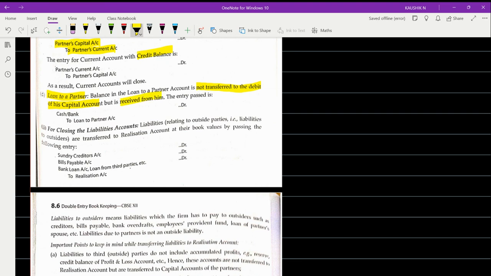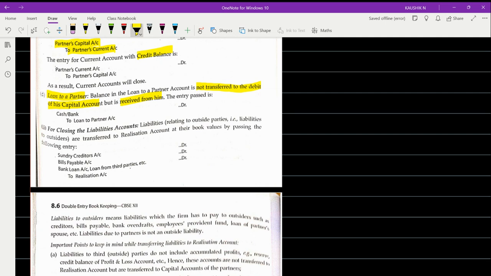If you have provided any loan to a particular partner, then the firm will not transfer the amount of loan to the partner's capital account. It will be collected from them.